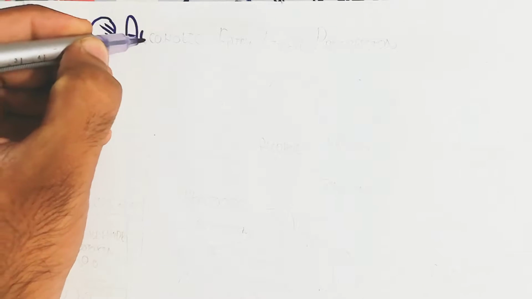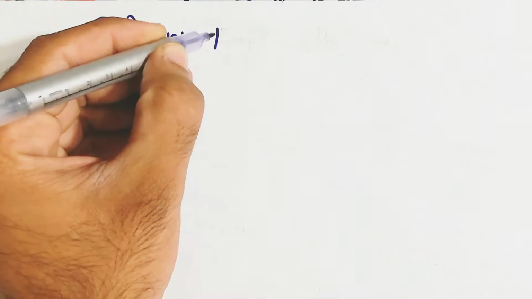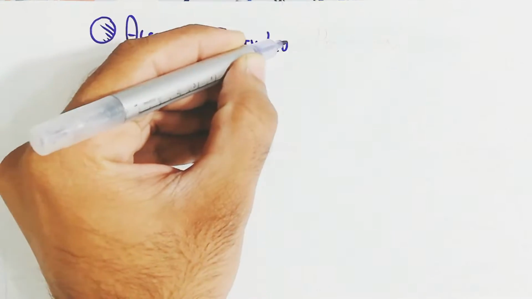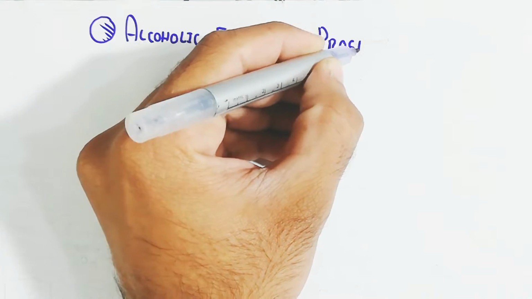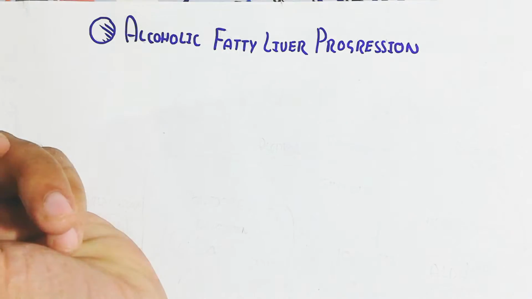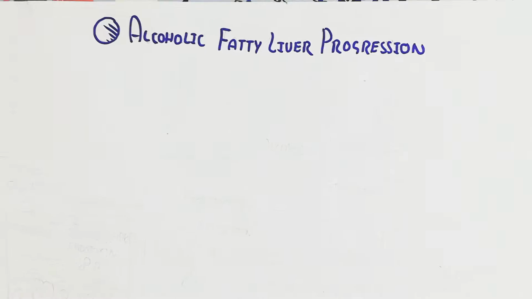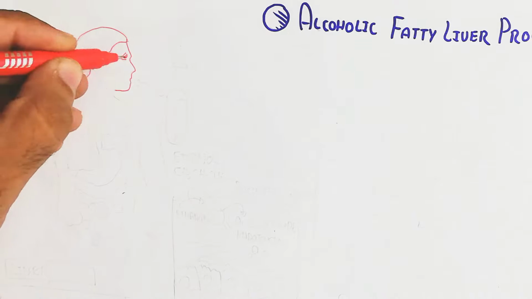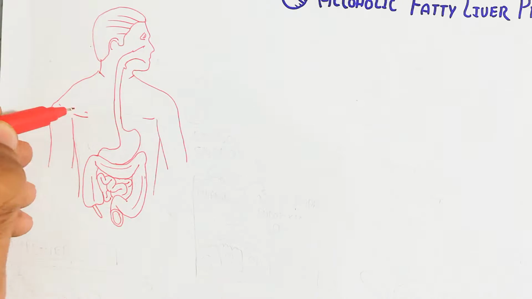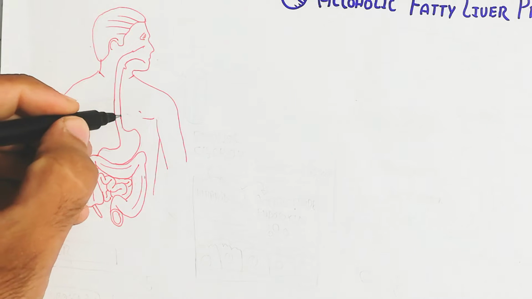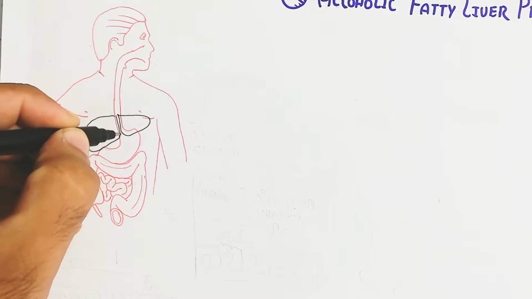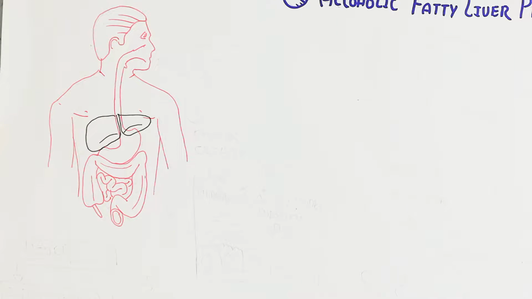Hello, in this video we will discuss alcoholic fatty liver progression. Alcoholic fatty liver is due to chronic alcohol intake. I will try to help you understand the mechanism and how the fatty liver progresses. This is a person who has consumed alcohol, which is known as ethanol.